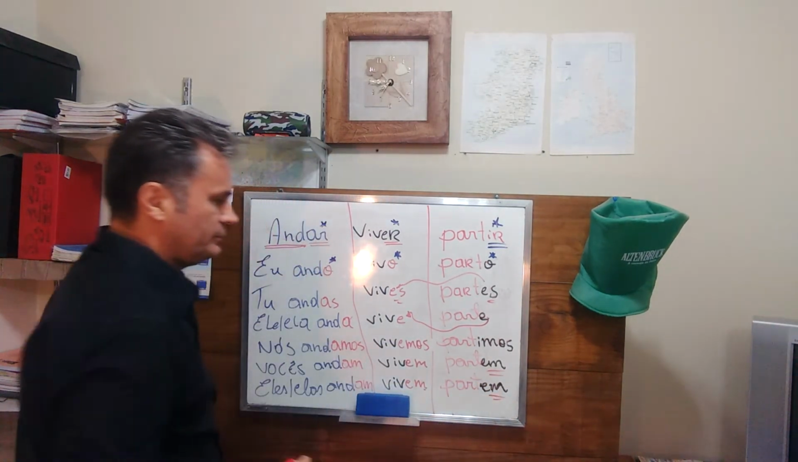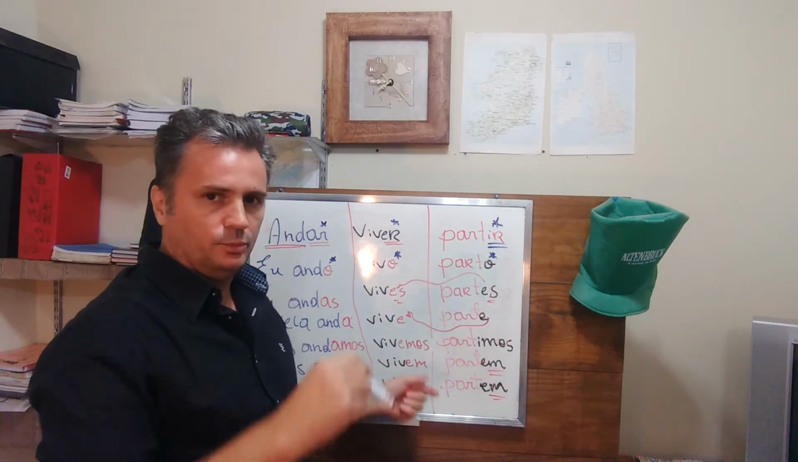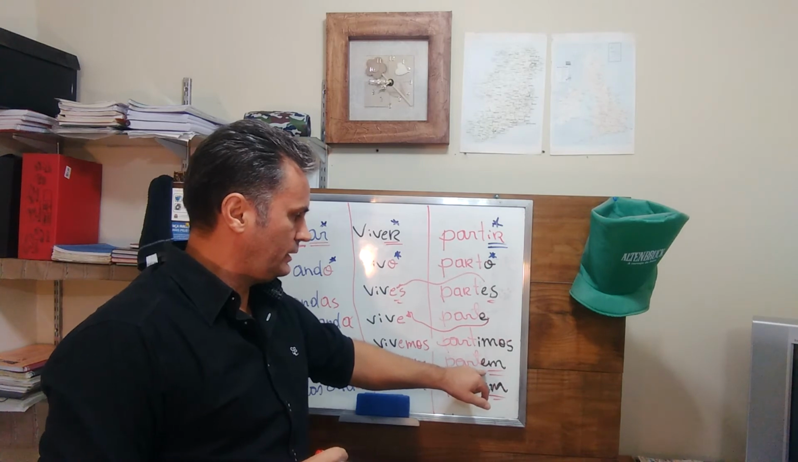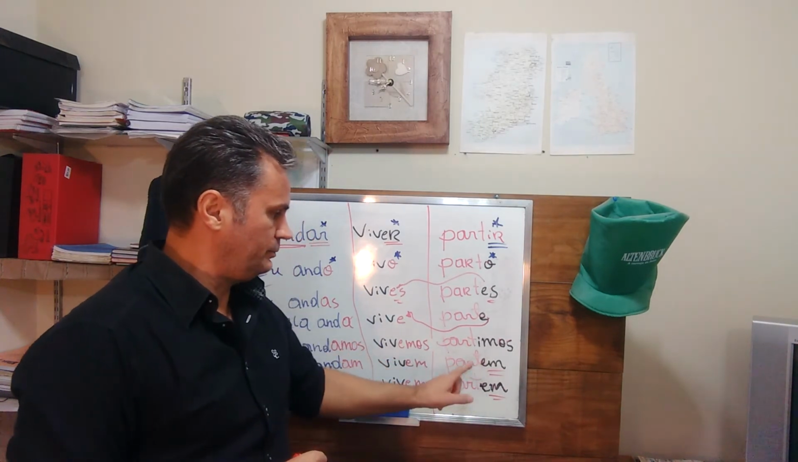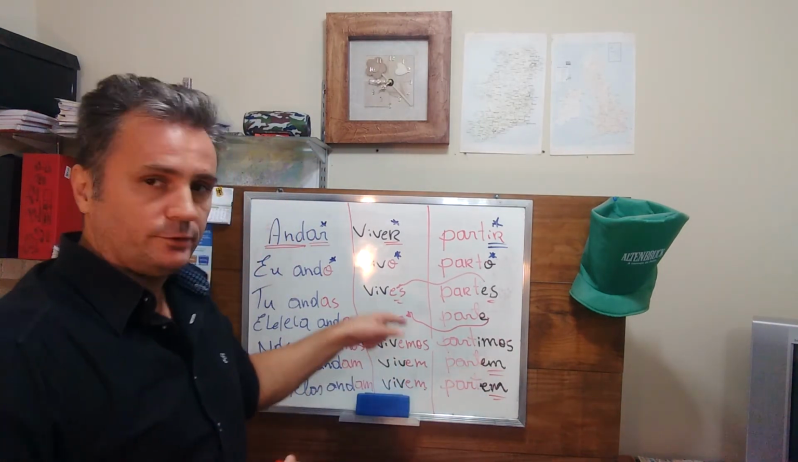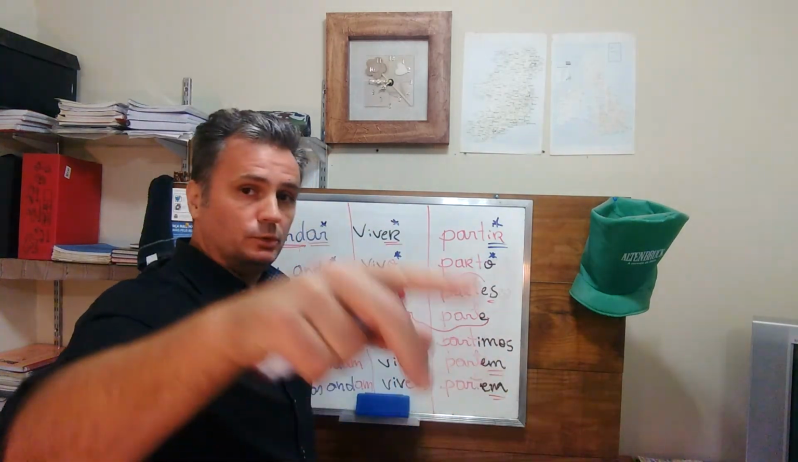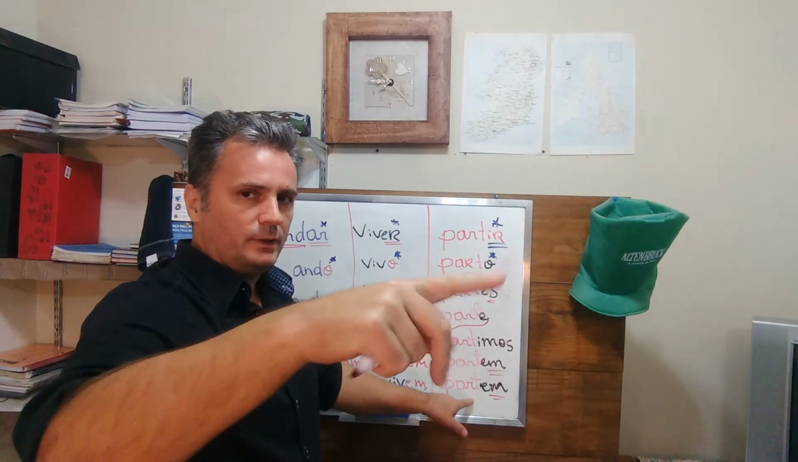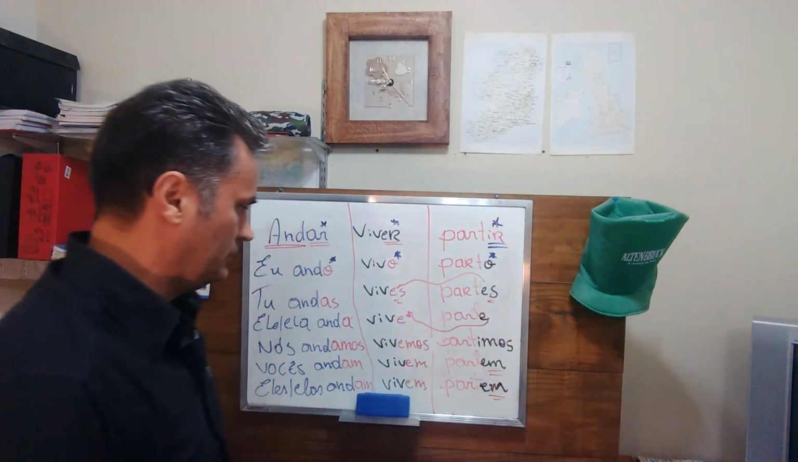And here again it is the same. Okay, for you plural and they, you get the stem of the verb and you add em. Partem. Vocês partem. You leave. Okay. They leave. Eles ou elas partem. Okay.